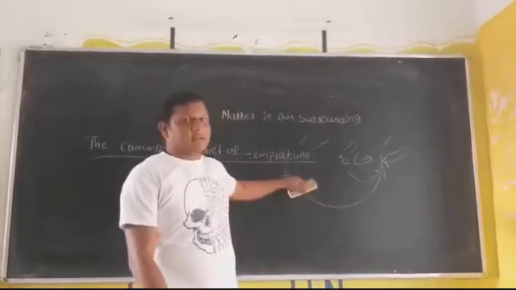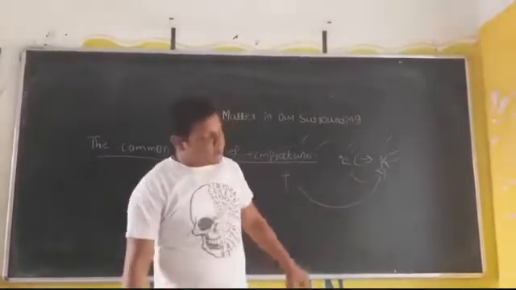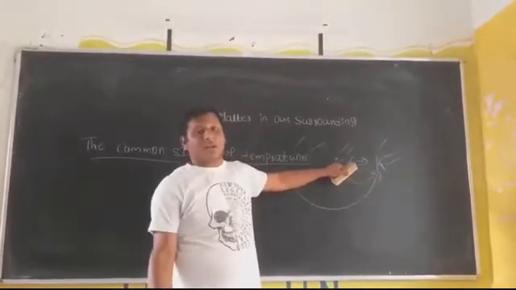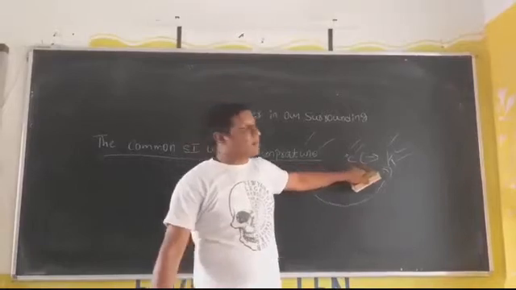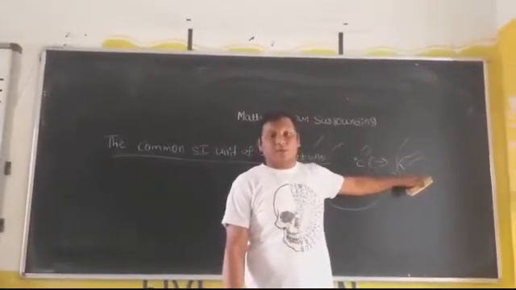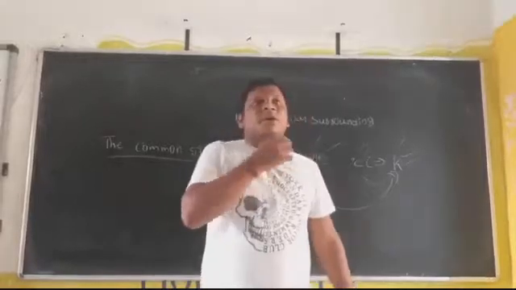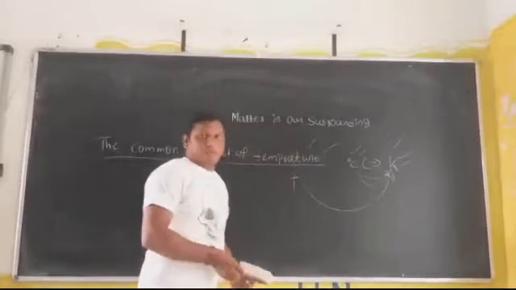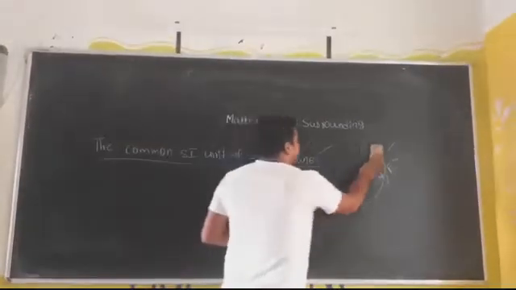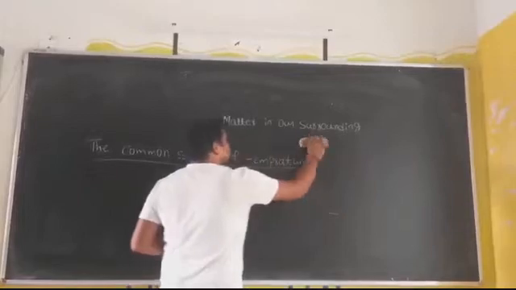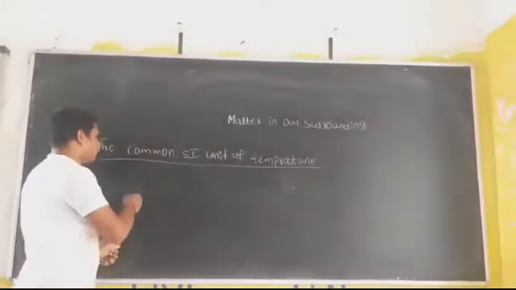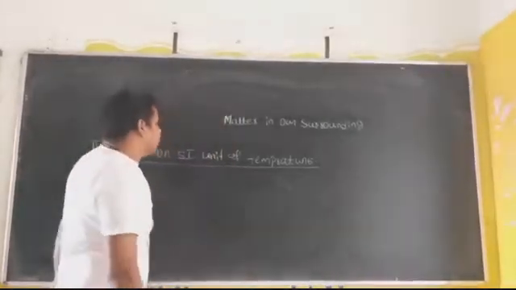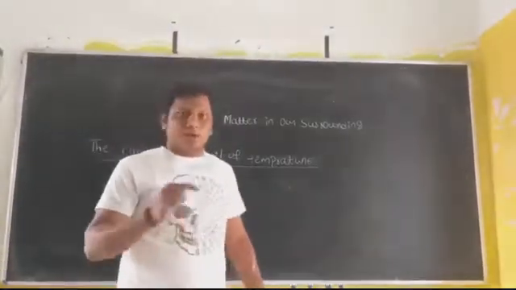So temperature can be measured in two units. One is degree Celsius, another is Kelvin. Degree Celsius is commonly used in all fields, but Kelvin is an SI unit that is used in the scientific field. Then we are able to convert degree Celsius to Kelvin. How to convert and how to measure, we will study now. We have some formulas to convert degree Celsius to Kelvin and Kelvin to degree Celsius.